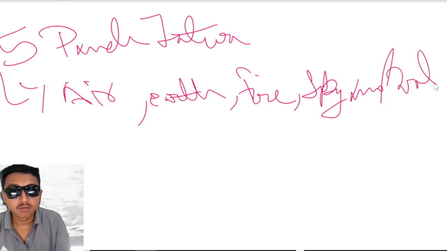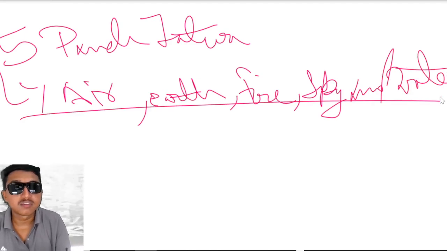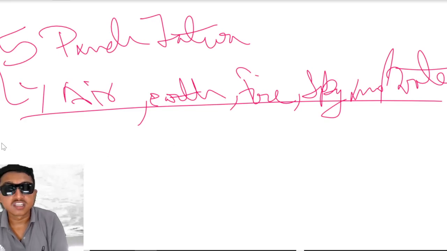Water. These are the five things included in the Panch Tattva. In the starting of NCERT chapter number 1 of class 9, they discuss the Panch Tattva, and then they start with the physical